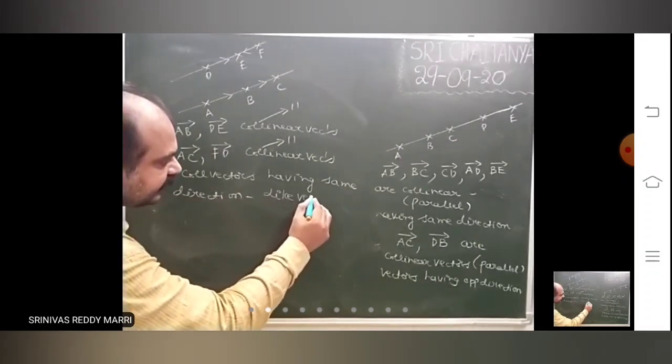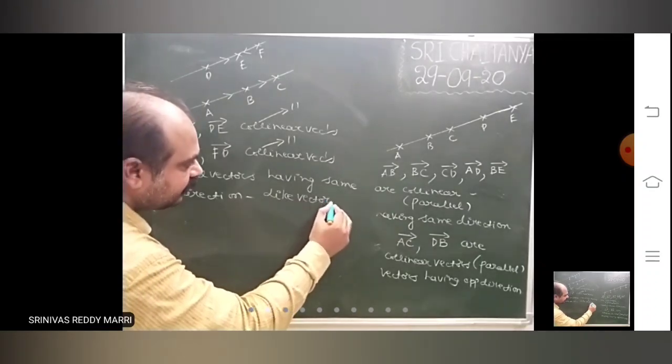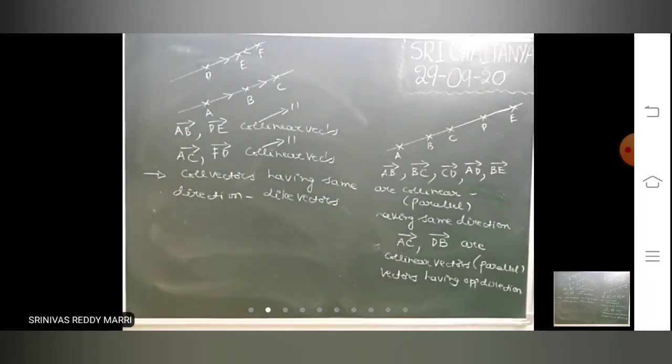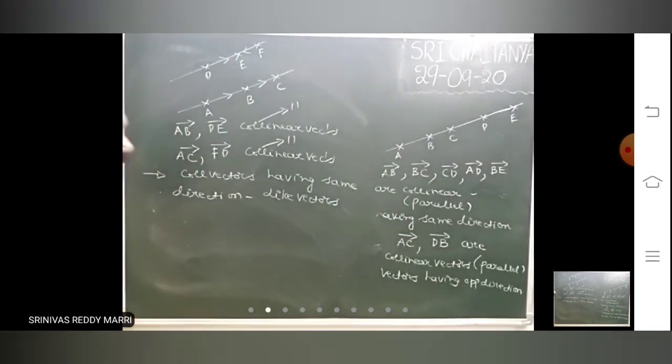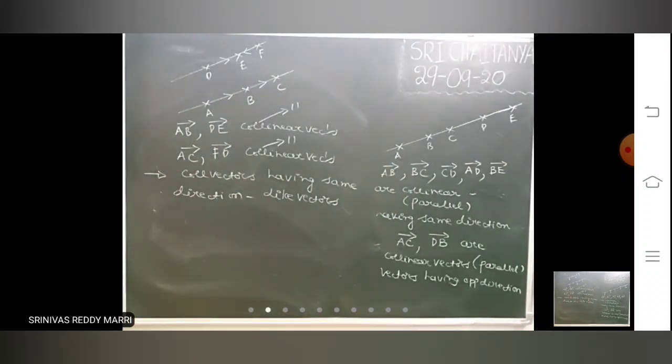Irrespective of magnitude, they can be equal or not equal. Like vectors means they will have the same direction.